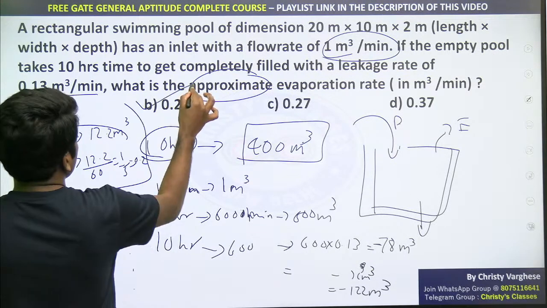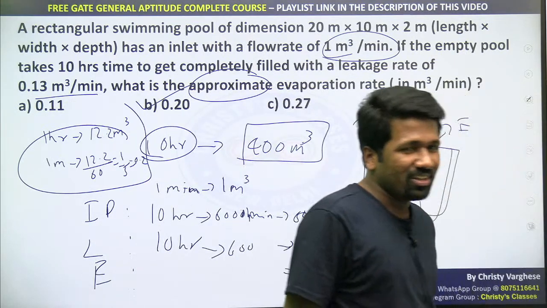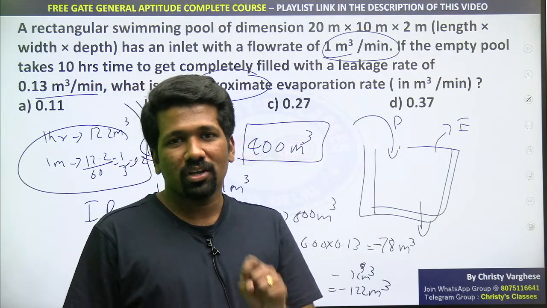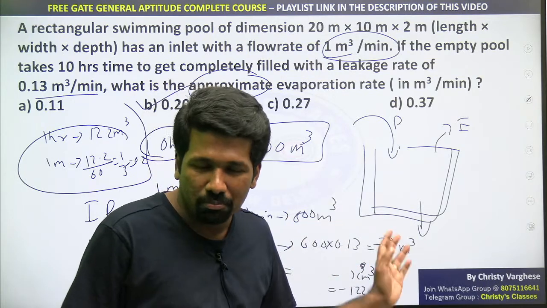So 0.2 is the answer, 0.20. It is actually simple, but as I told, some things, when our presence of mind is not good, if you look into it, it can be tricky. I'm not saying this is so simple.